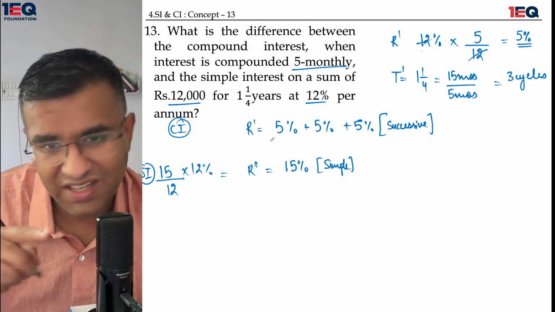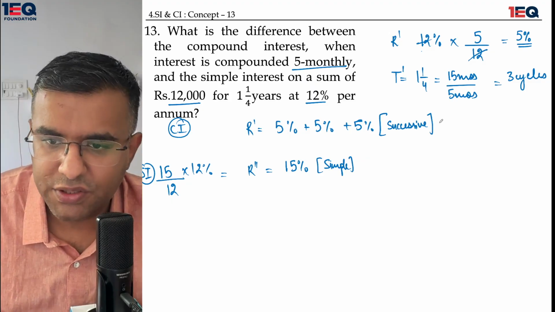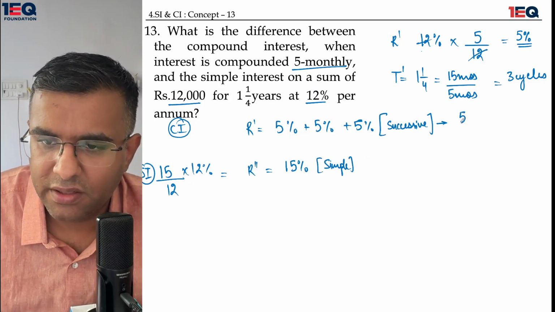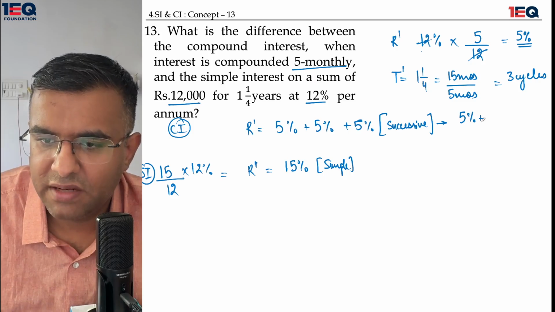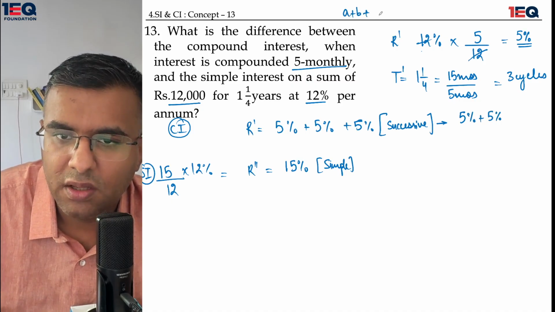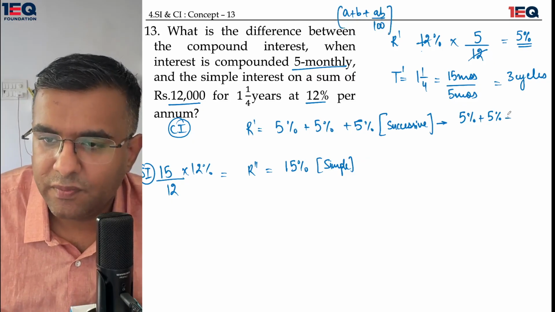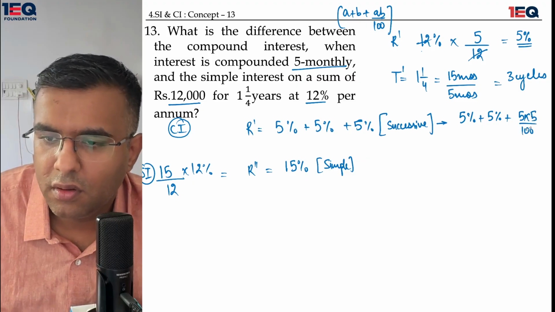In this situation, we would do the successive percentages calculation, where when 5% is done with 5%, I'm using this formula. Okay, I'll write the formula here: a plus b plus ab whole upon 100. This becomes the successive calculator for us, and 5 into 5 whole upon 100.